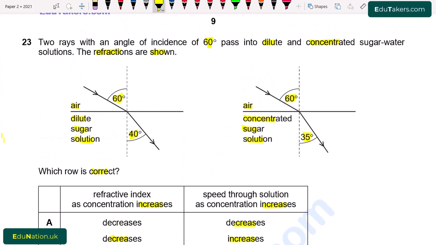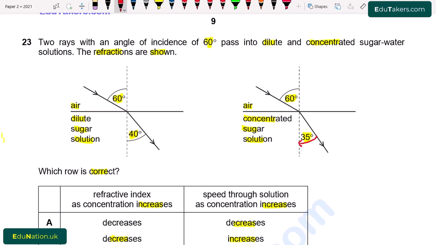So in diagram 2, we can see that there is a concentrated sugar solution. So the refracted ray will bend towards the normal. And also in this case, the angle of refraction is smaller as compared to the angle of refraction in dilute sugar solution.